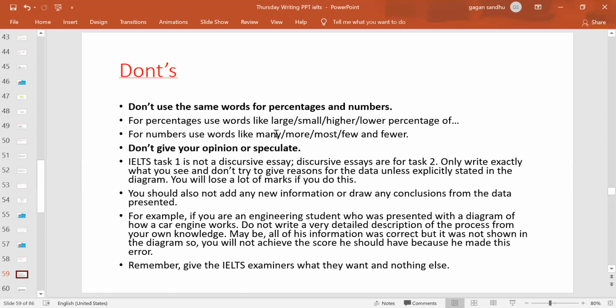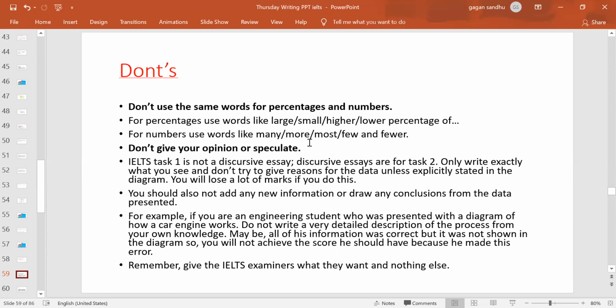So for numbers, use words like many, more, most, few, and fewer. So this is also something that will add more clarification to the description of the data you are writing. So always write these words with the numbers you are mentioning.